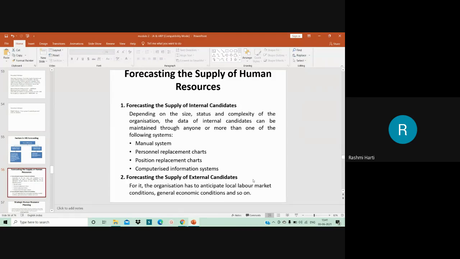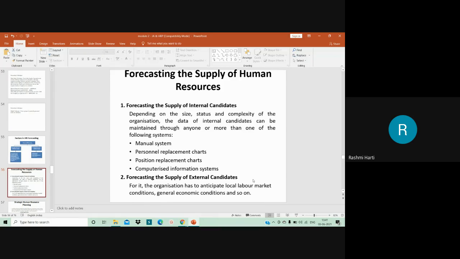Or you can go for personal replacement charts. That is succession planning. Or you can go for position replacement cards. Again, here you can go for replacements of the employees by understanding the current performance and potential for future performance.